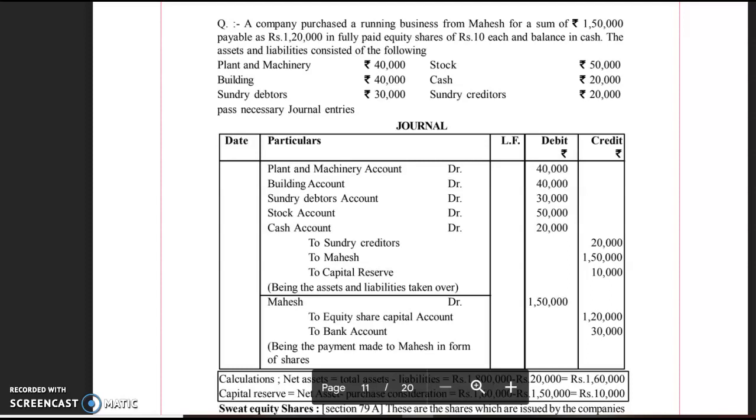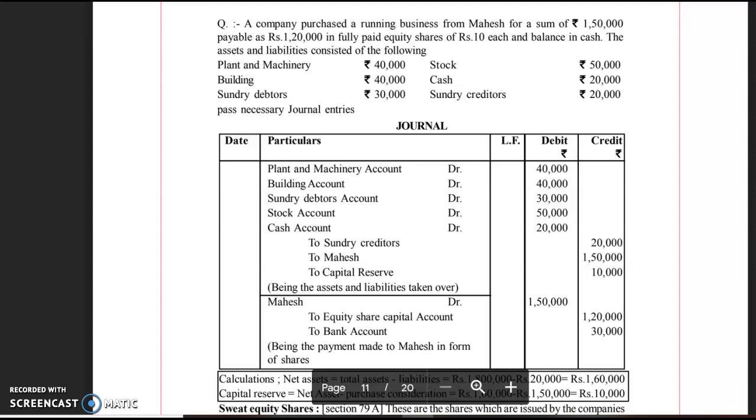Now, shares can also be issued for other than cash consideration when a company purchases a running business of another company or of another entity. In that case, you have to see what the journal entry to be recorded is. I will tell you with the help of an example.